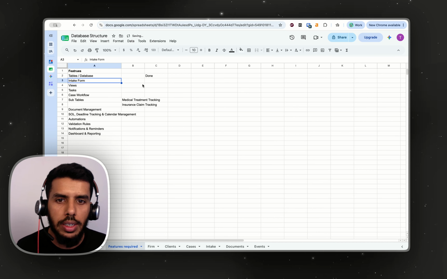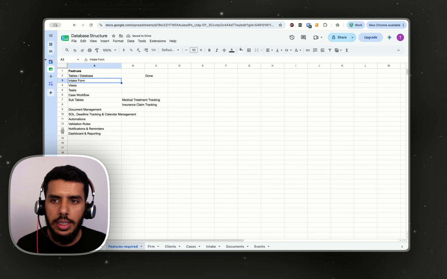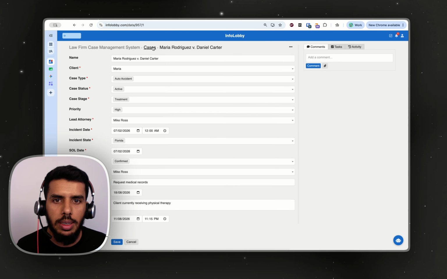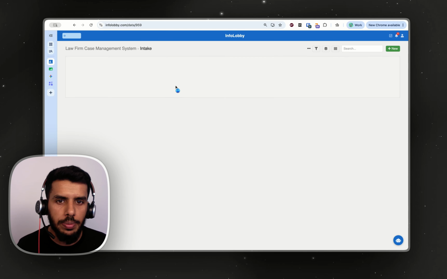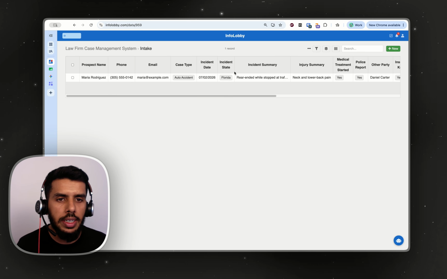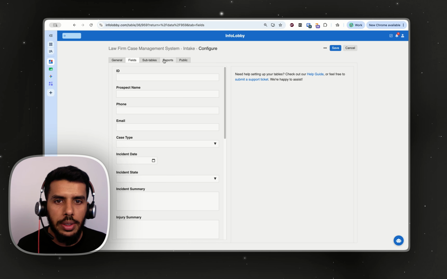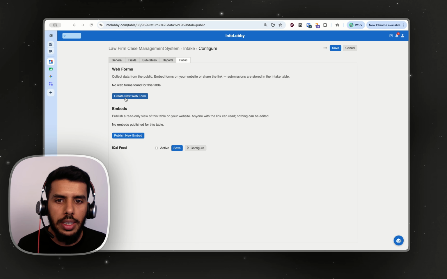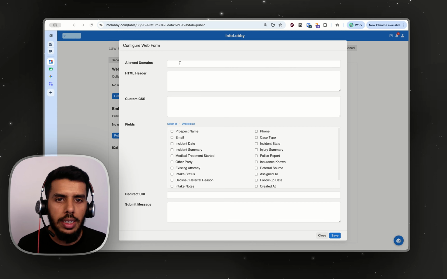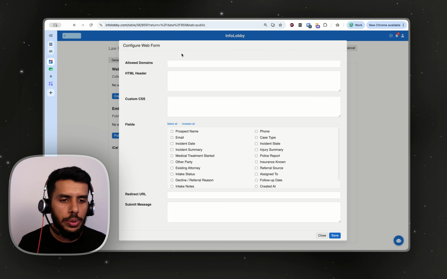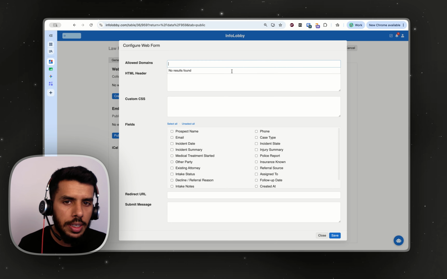The next thing is intake form. Now we already have an intake table where all the information is coming and saving, which is here, right? But we need a public facing form for our clients to be able to actually fill it. You can create that by going to the configuration screen once again and then go to public and then create a web form. Perfect. And then you can allow your domains. Let's say that you are going to embed this form on your website, which is what most of the law firms do. Then you can put in your website address here.